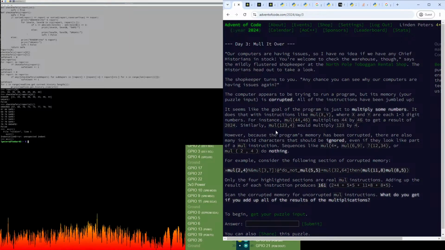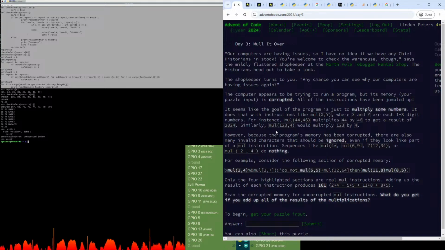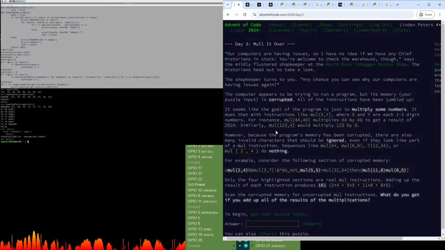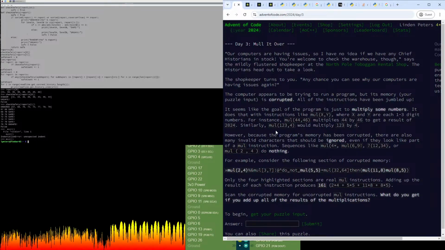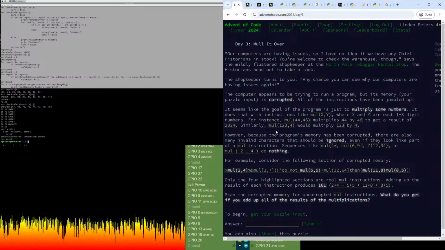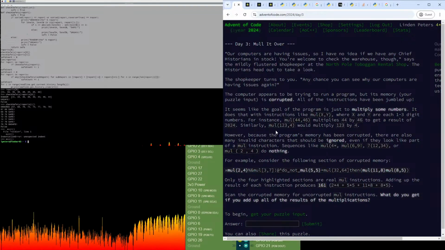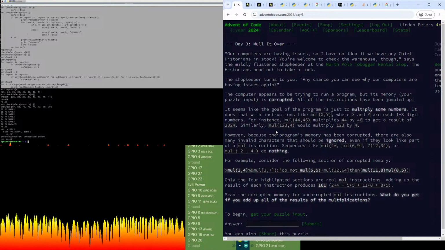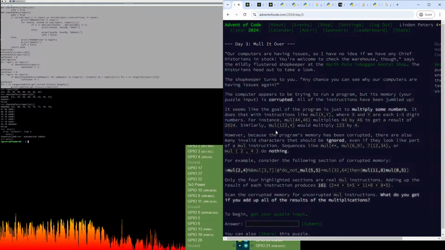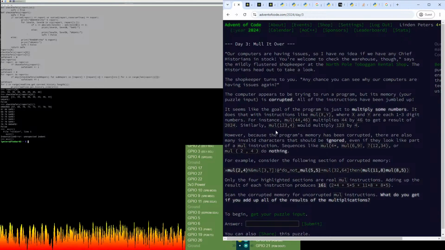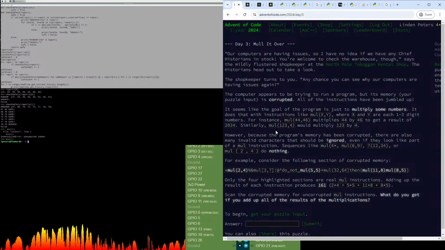All of the instructions have been jumbled up. It seems like the goal of the program is just to multiply some numbers. It does that with instructions like mul(x,y), where x and y are each 1 to 3 digit numbers. For instance, mul(44,46) multiplies 44 by 46 to get a result of 2024.